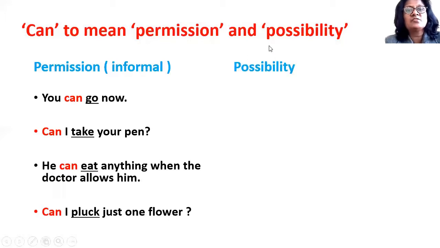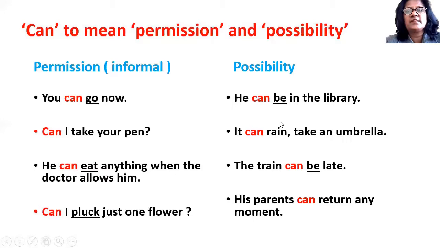Now, "can" is also used to indicate possibility. Examples: he can be in the library. It is possible you can find him in the library. It can rain, take an umbrella. So, there is a possibility of rain, take an umbrella. The train can be late. His parents can return any moment. So, there is a possibility of his parents returning any moment.